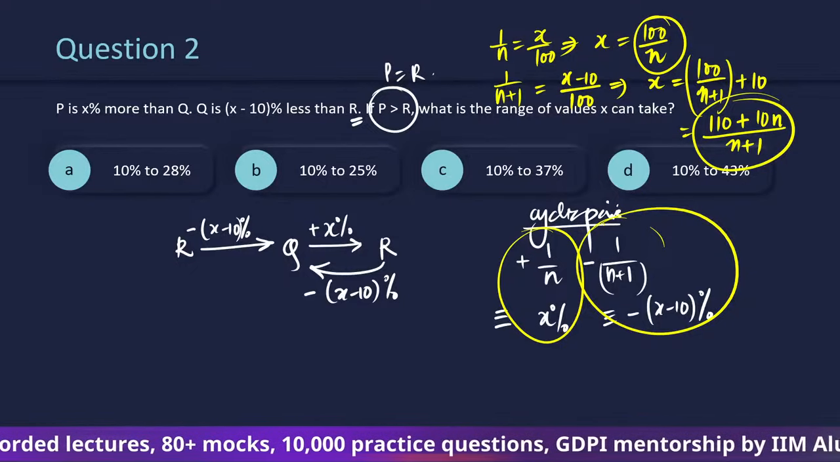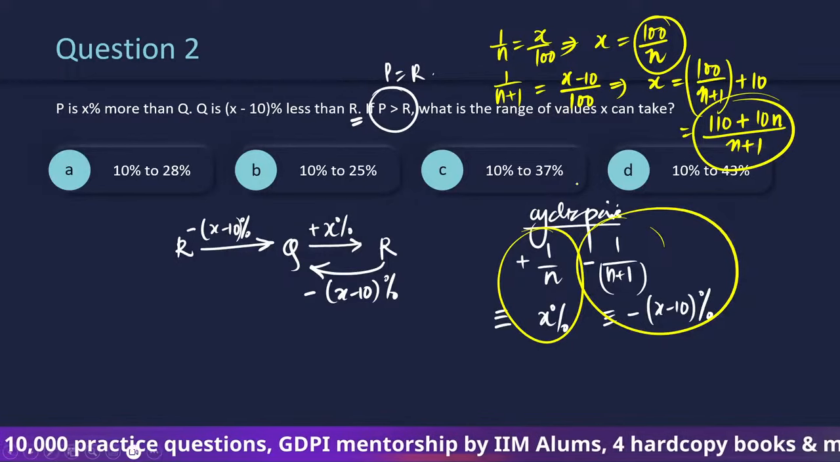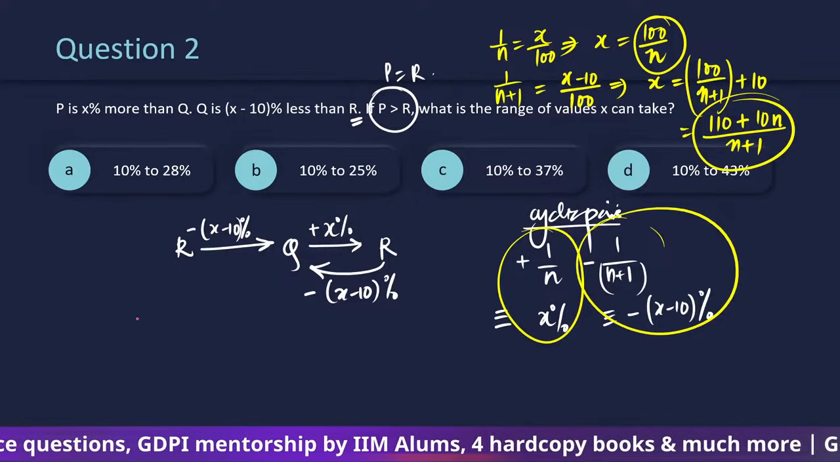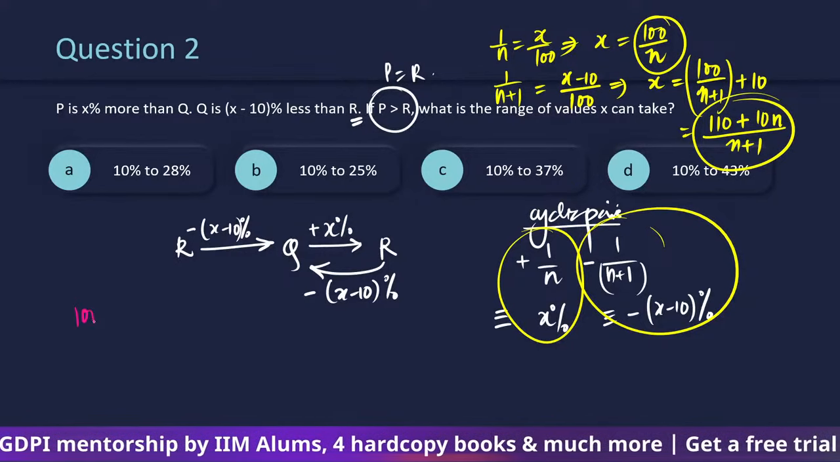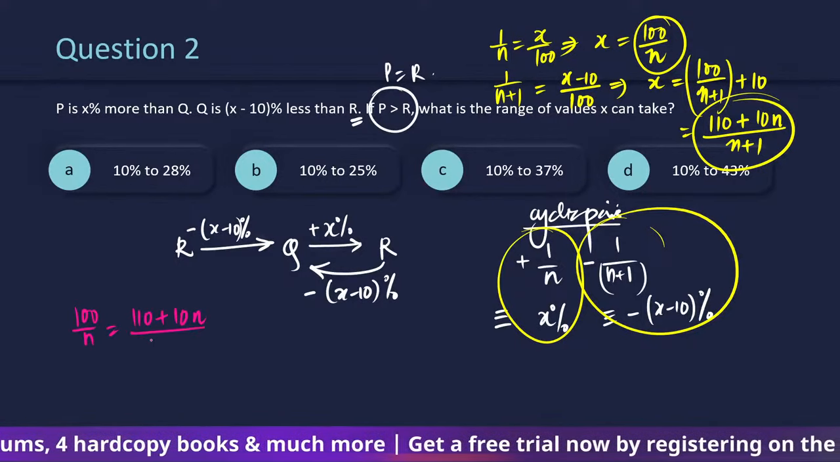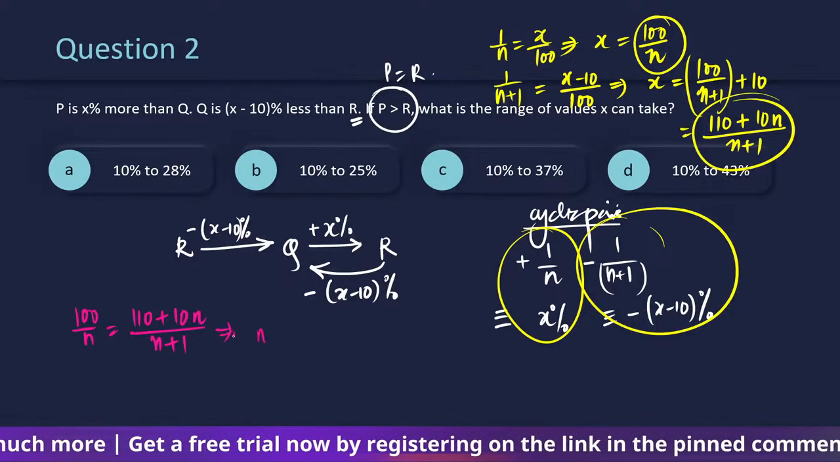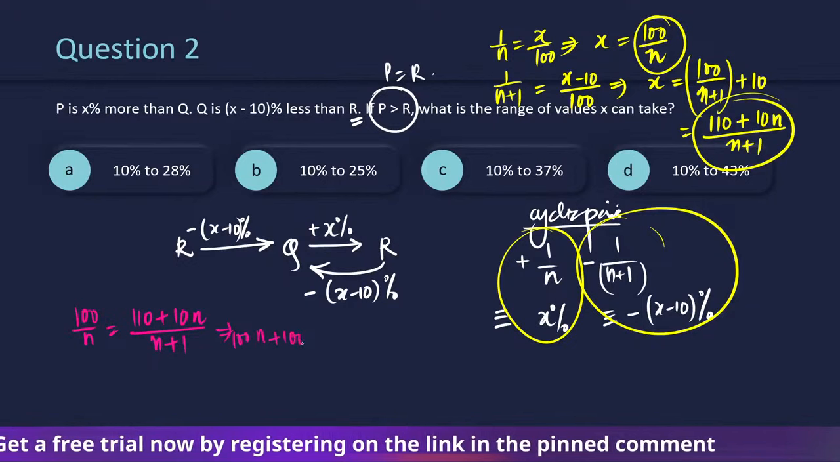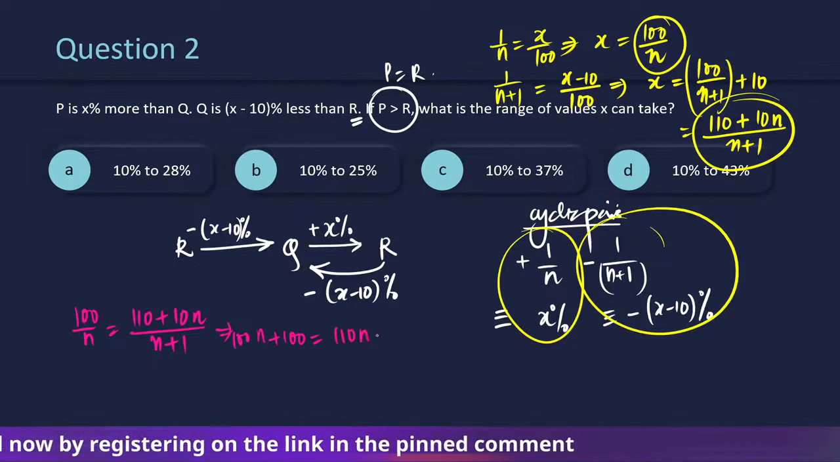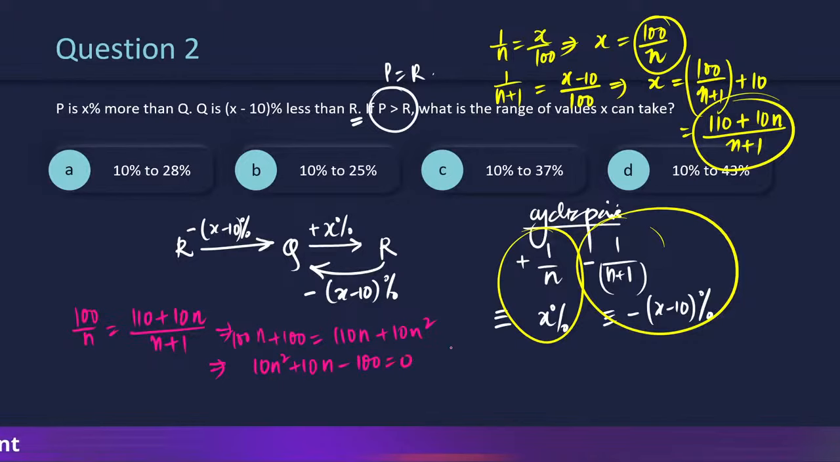Okay? Options will be more calculative actually. So let's solve this, right? So we have got 100 upon n is equal to 110 plus 10n upon n plus 1. If we cross multiply it, we will have 100n plus 100 is equal to 110n plus 10n square. And we will get 10n square plus 10n minus 100 is equal to 0.